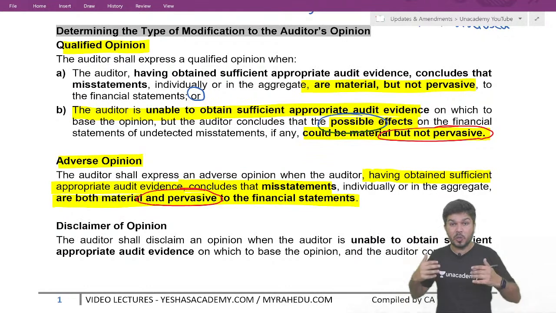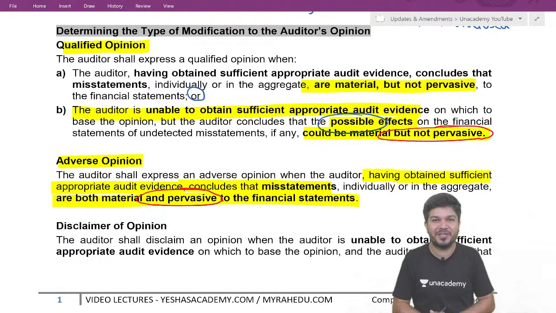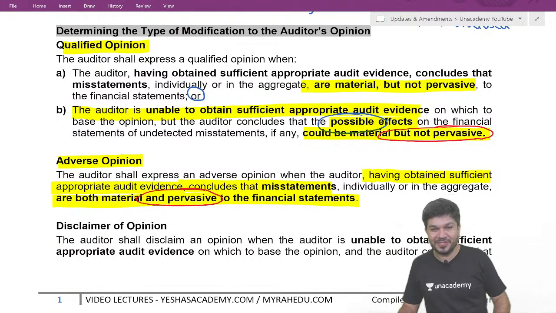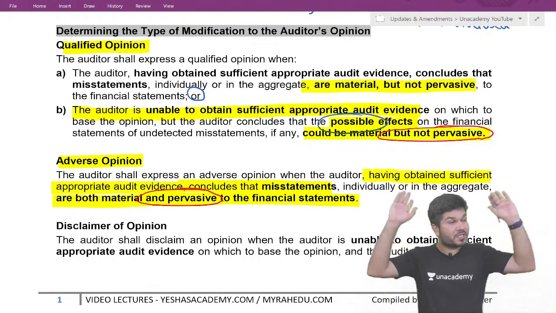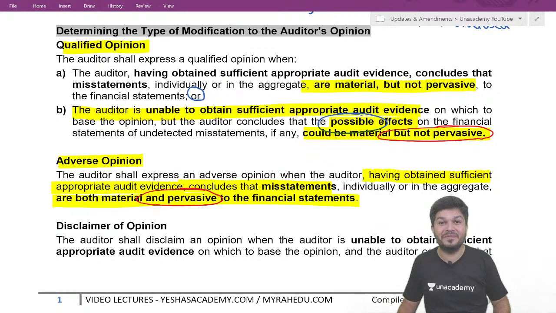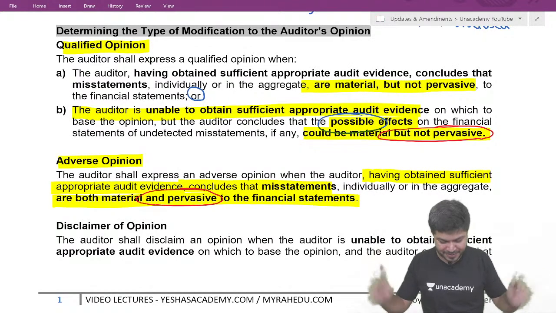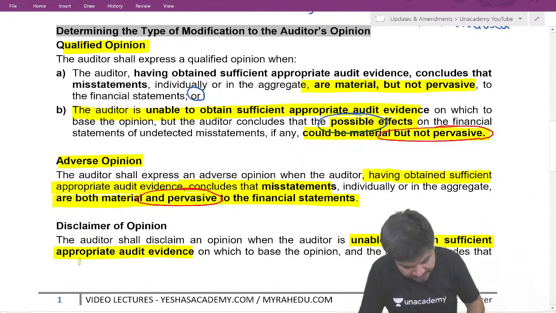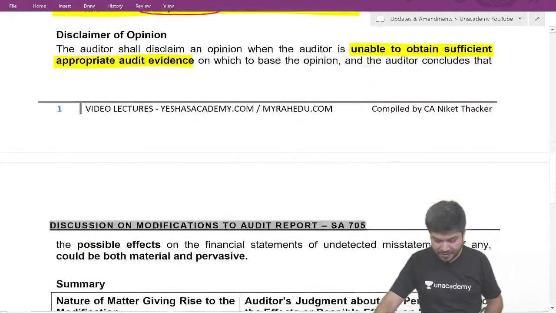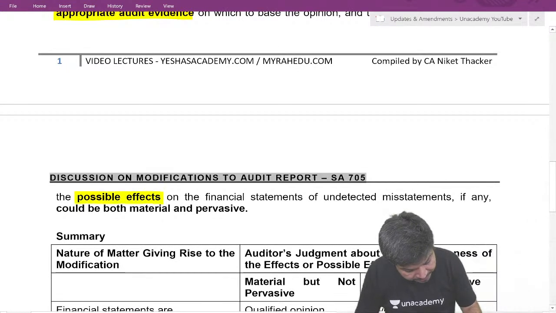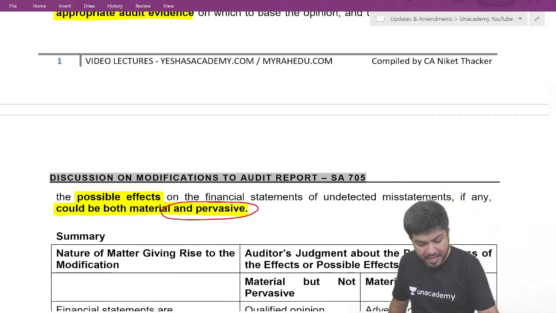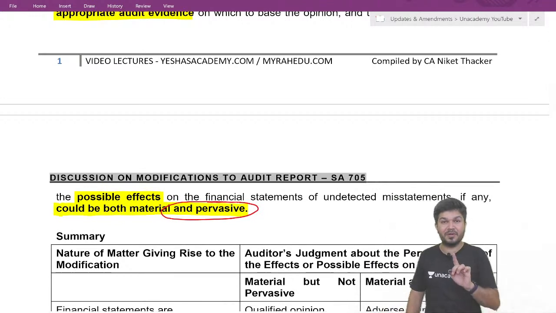When we are not able to obtain sufficient appropriate audit evidence, and the possible effect is material and pervasive. We will give a disclaimer of opinion.